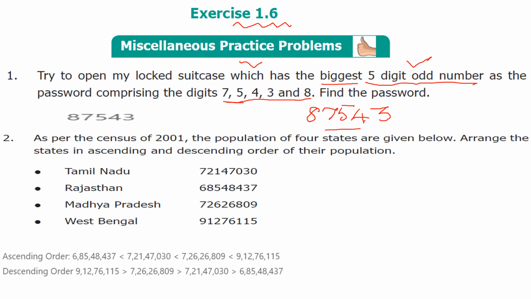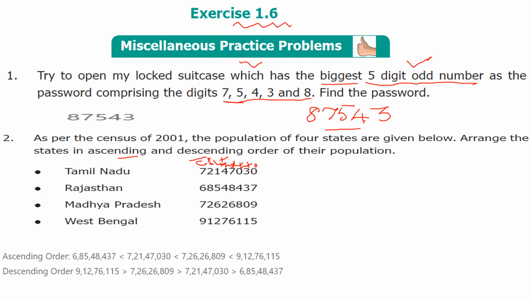Next one. As per the census of 2001, the population of 4 states are given below. Arrange the states in ascending and descending order. First, Tamil Nadu, Rajasthan, Madhya Pradesh, West Bengal. We will find the ascending order. First we have to write the digit places: ones, tens, 100, 1000, 10,000, lakh, 10 lakh and crore. So all states have the same digits. So easy to find the ascending order.